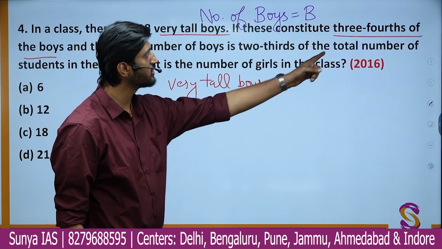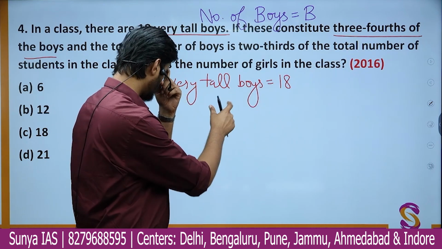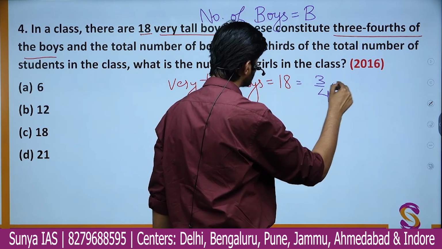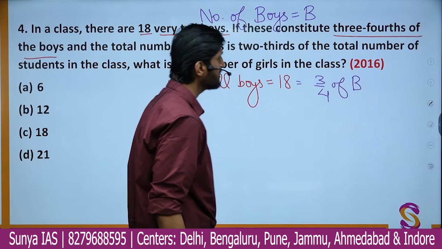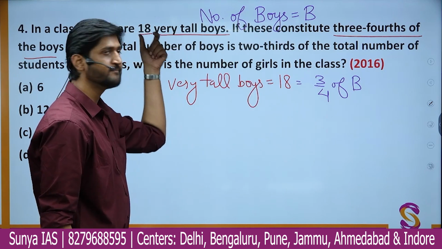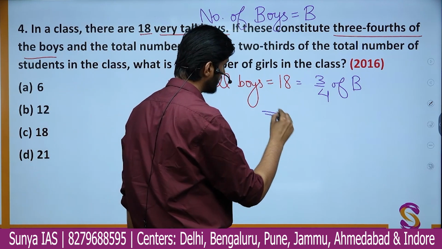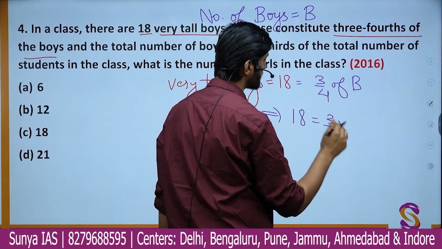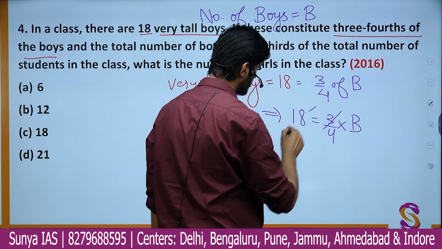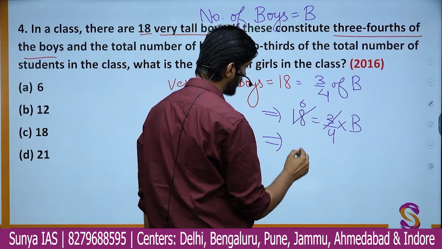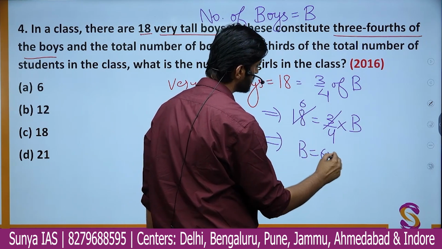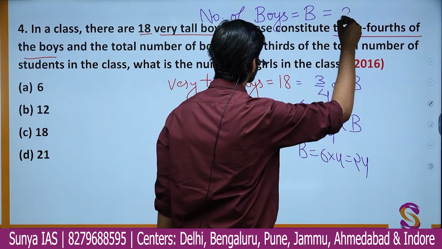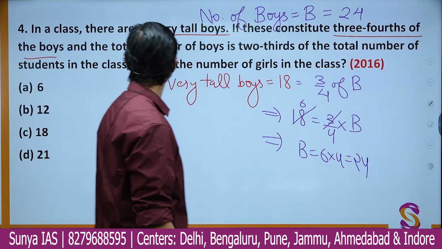They are nothing but 3/4 of B. So these tall boys or very tall boys are nothing but 3/4 of B. From here you can see 3/4 of B is equal to 18. So one can simply say that 18 is equal to 3/4 of B, where "of" means multiplication. And ultimately when we cancel all these values out, we get B as 6 into 4, that is 24. So the number of boys in the class is nothing but 24, right?